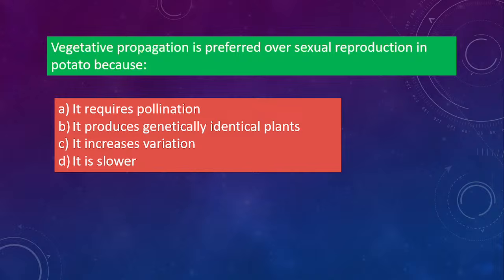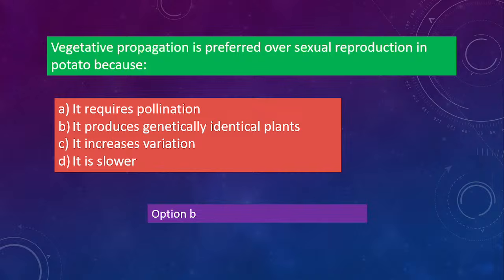Next one. Vegetative propagation is preferred over sexual reproduction in potato because option A requires pollination, option B produces genetically identical plants, option C increases variation, option D it is slower. So why will you use vegetative propagation in potato rather than sexual reproduction? Okay, so you should know the advantages of vegetative propagation. So in this, option B will be correct. So always remember, if you want identical plants, same type of plants, then you will go for vegetative propagation. Okay, so in that, genetically identical plants will be produced. So that's why we'll go for vegetative propagation.